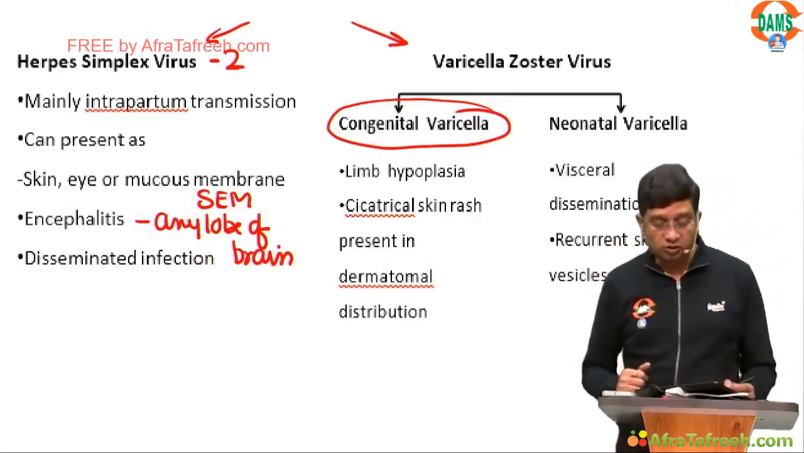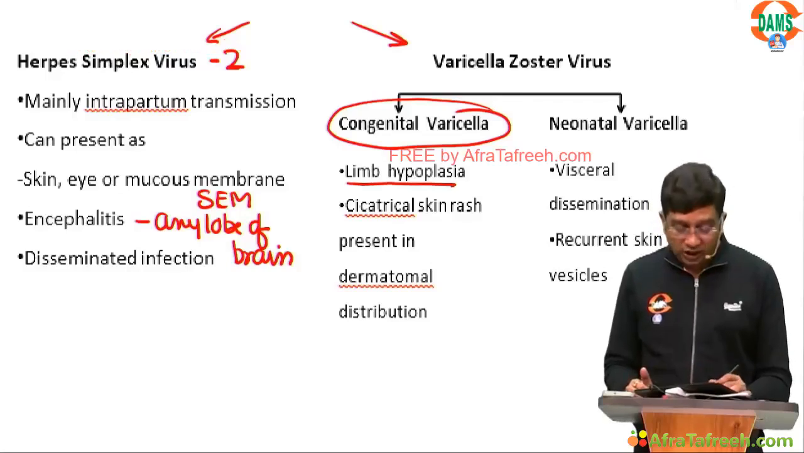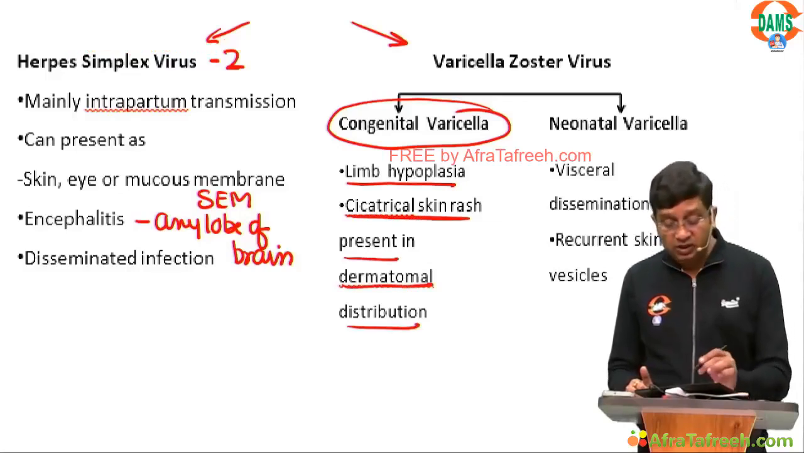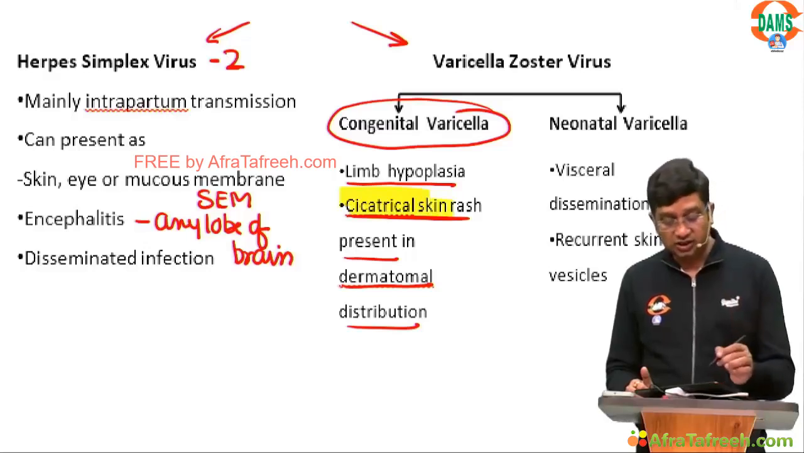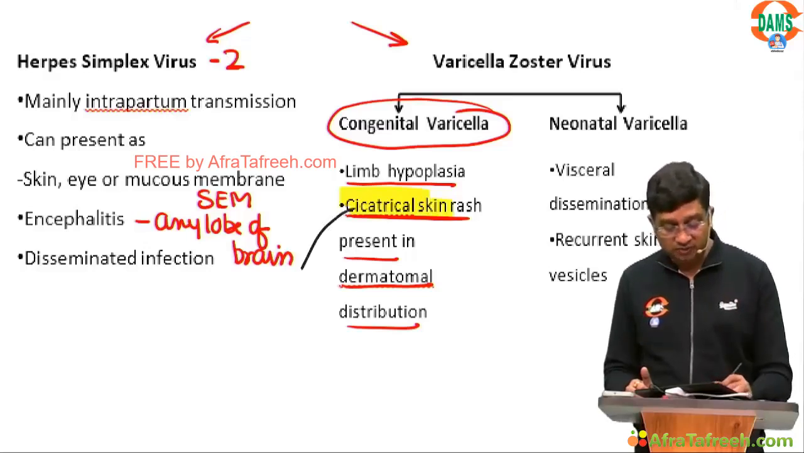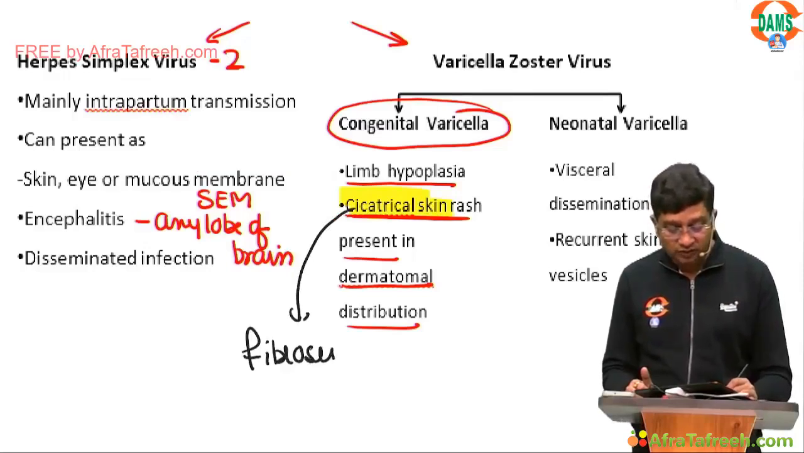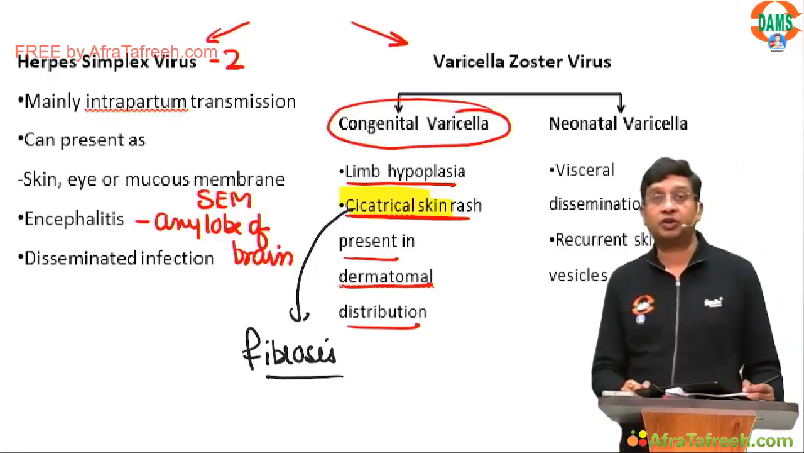What are the features you get for? You get limb hypoplasia, and you get a cicatricial skin rash which is present in a dermatomal distribution. Please do remember cicatricial skin rash. Cicatricial means this is associated with fibrosis.